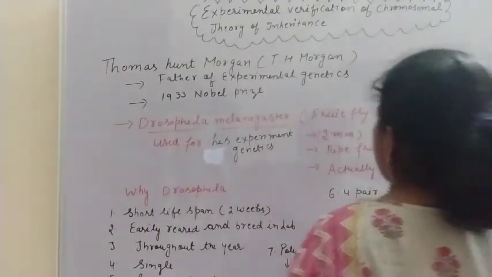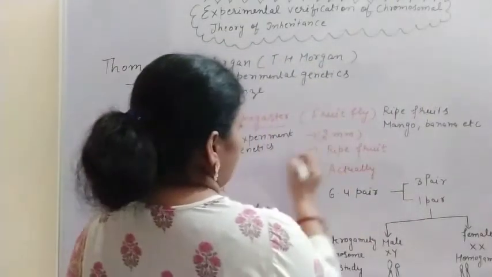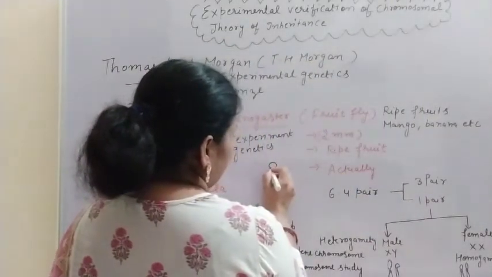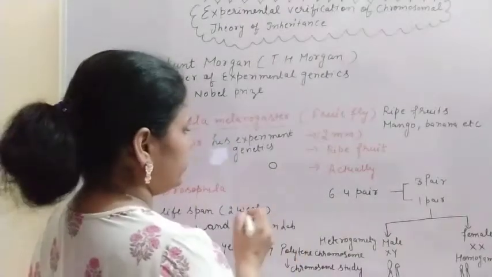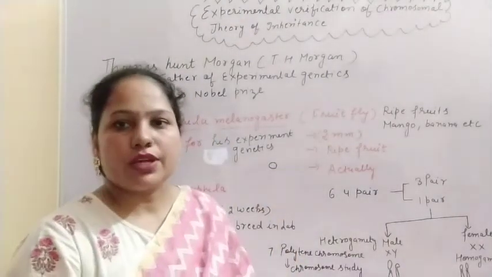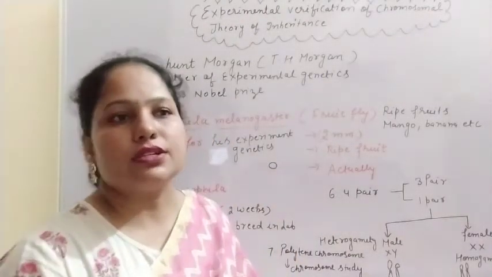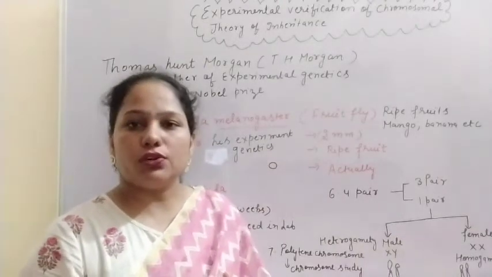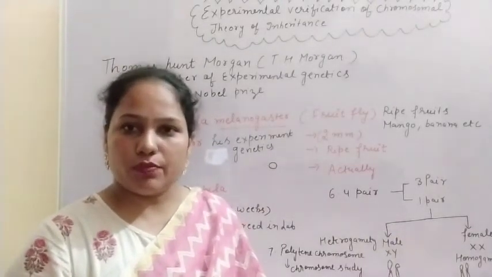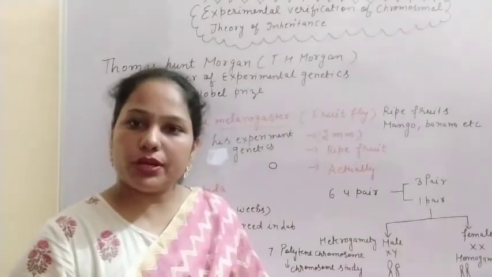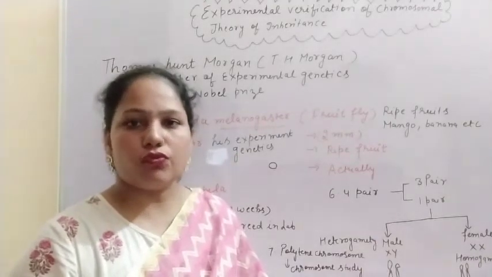etc. And the size of this fruit fly, we can also make the diagram of the insect. What is an insect? An insect is an animal which is divided into head, thorax and abdomen, and has 3 pairs of legs and 2 pairs of wings.